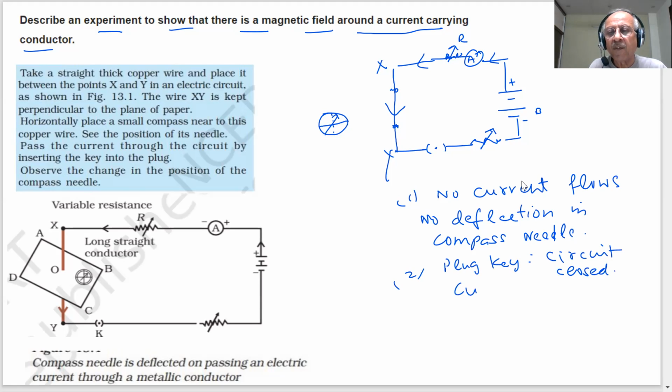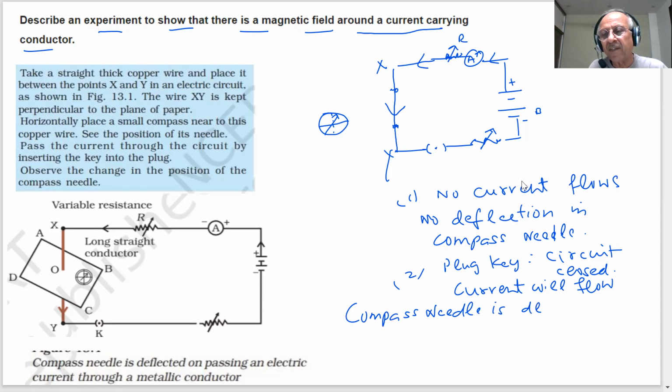Current will flow. What will happen? Current will flow in the copper wire and the result will be that the compass needle is deflected.